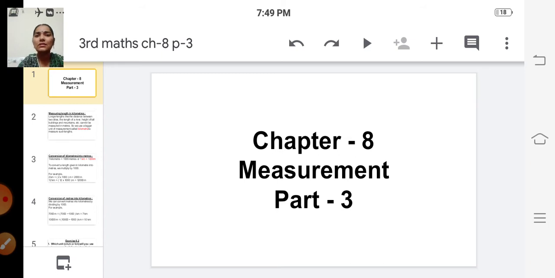Suppose the length is very long, then how will we measure? How do we measure using the unit meters? Suppose you are finding the length of any river, then how will we measure using meters? We cannot, right? So there is a unit to measure such long things, and that is called kilometer.